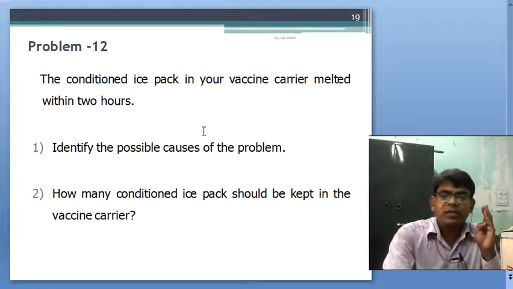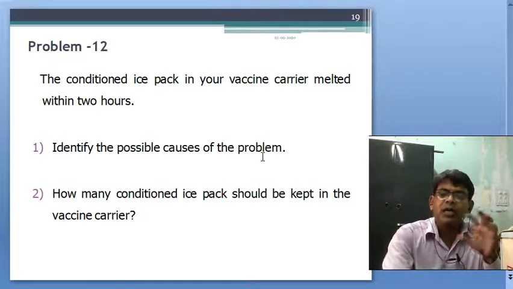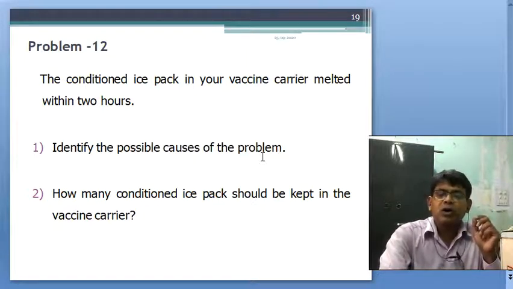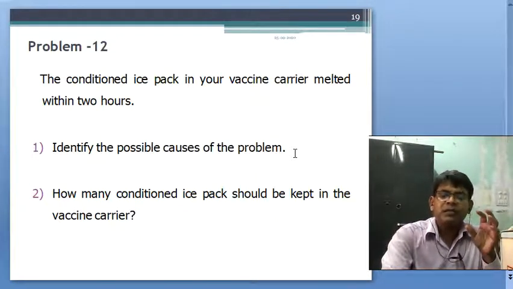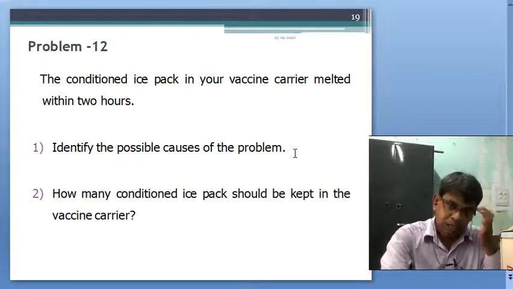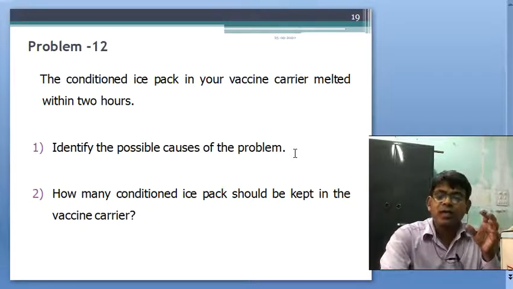One problem is that the top lid was not properly tightened, it may be loose, or inside there are 16 to 20 vaccines, which might be excess, or there is water spillage, or something else.